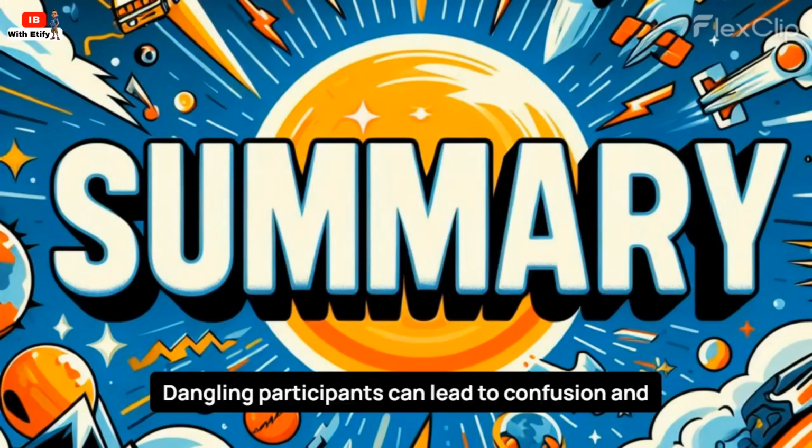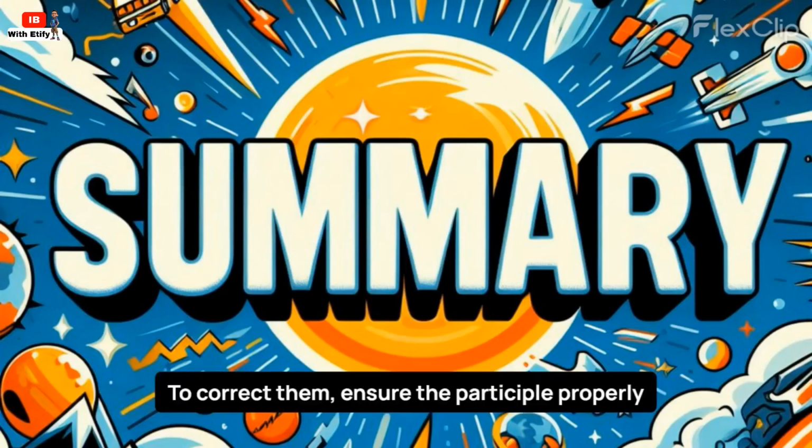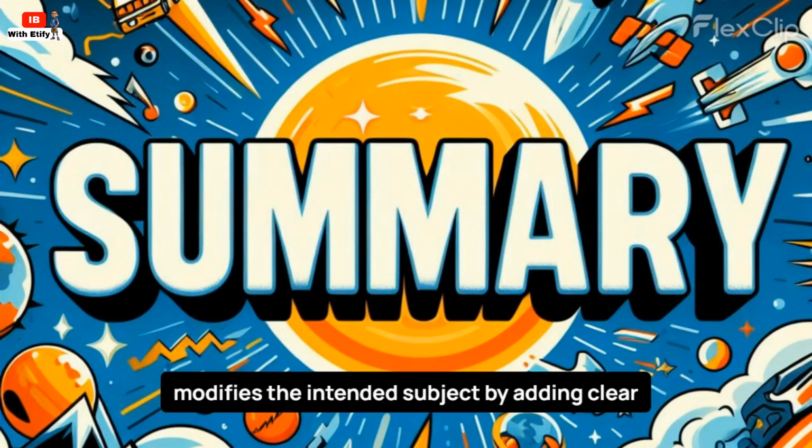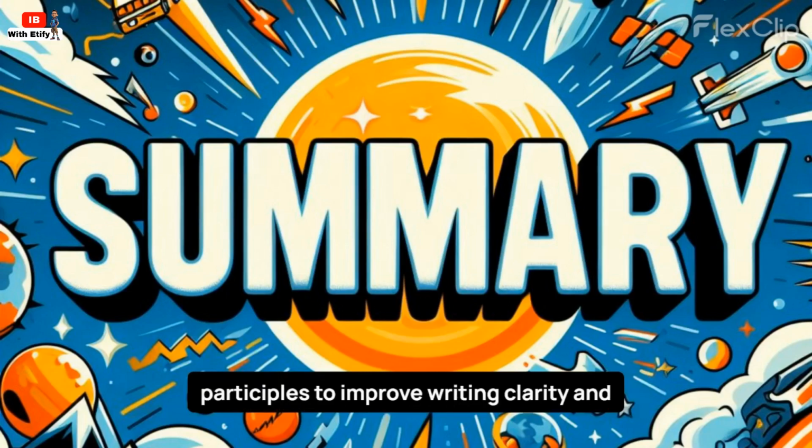Summary: Dangling participles can lead to confusion and ambiguity in sentences. To correct them, ensure the participle properly modifies the intended subject by adding clear attribution or restructuring the sentence. Practice identifying and correcting dangling participles to improve writing clarity and effectiveness.